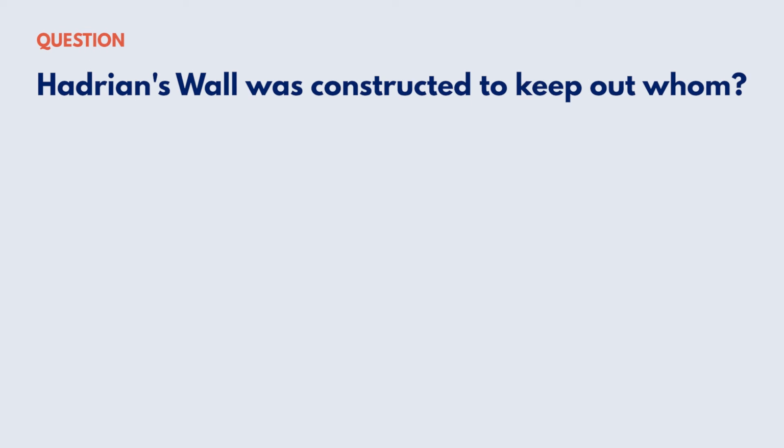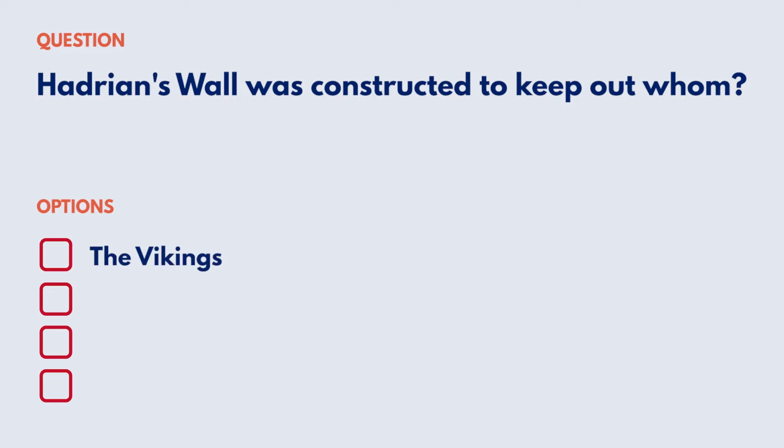Hadrian's Wall was constructed to keep out whom? Your options are: the Vikings, the Welsh, the Irish, the Picts.